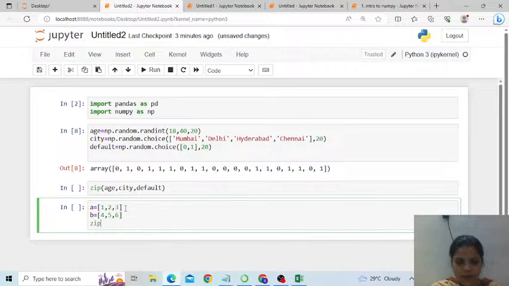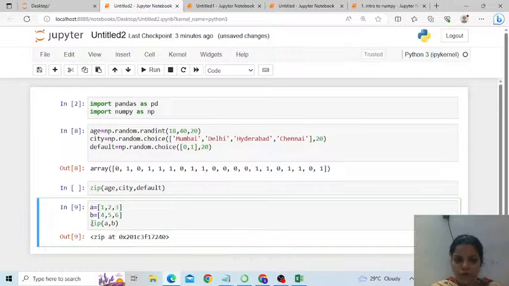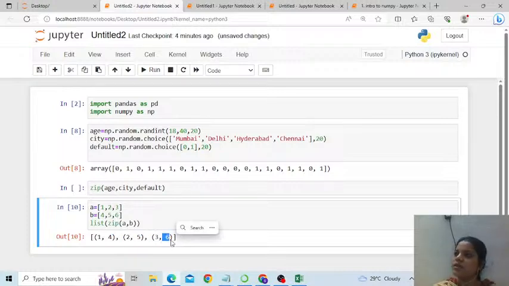If I write zip A comma B, firstly it's not going to show any output because you have to convert it into a list. Now check: 1 and 4 are tupled as a single row, 2 and 5 as a second row, 3 and 6 as a third. Position-wise, the elements get into a list where each row is a tuple. So it creates a list of tuples matching the positions of elements in two different lists.